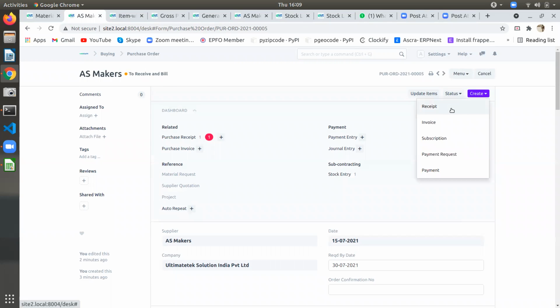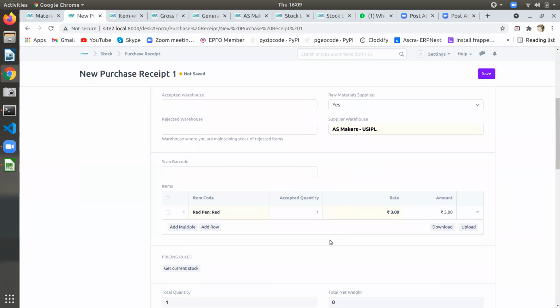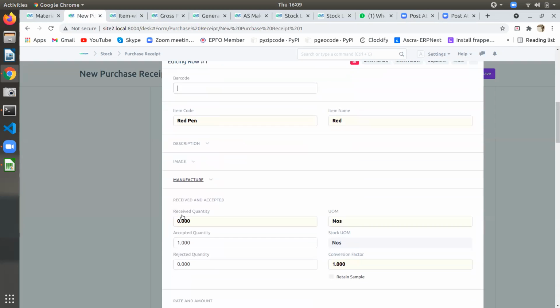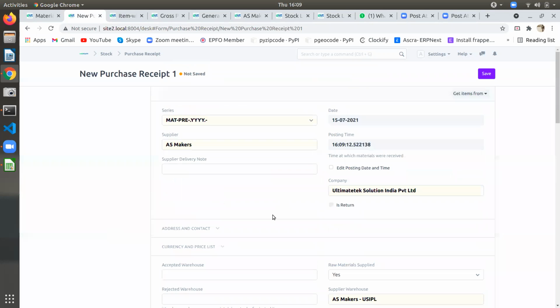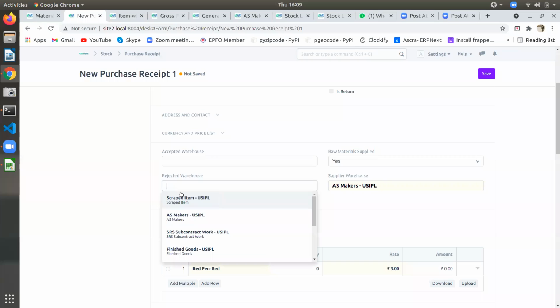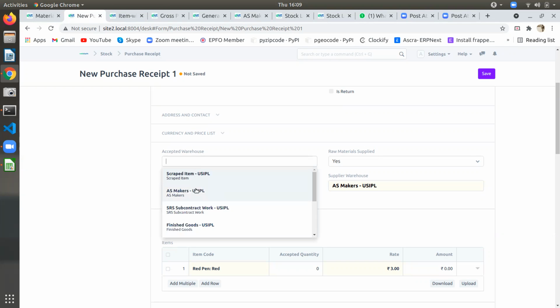Okay. No, but I want to reject one here. Okay, first we'll load it, we'll not save. No, unless you submit, it won't show there. No, I'll not save that. I just want to, okay, accept quantity 1, it's automatic. Shouldn't it accept? No, reject it. Reject warehouse? Okay. It said the warehouse. Accepted warehouse. You want to cancel.